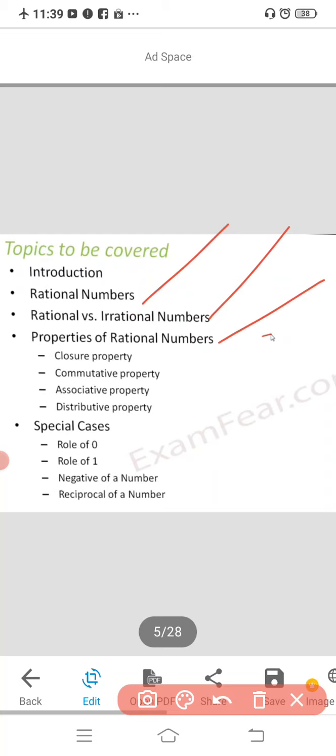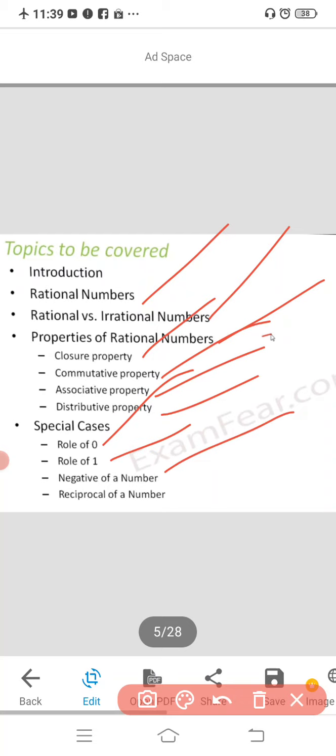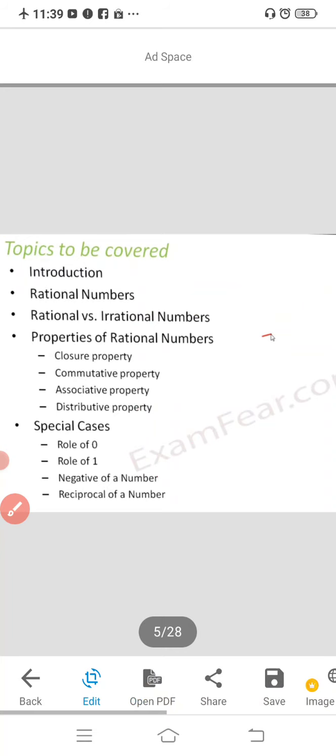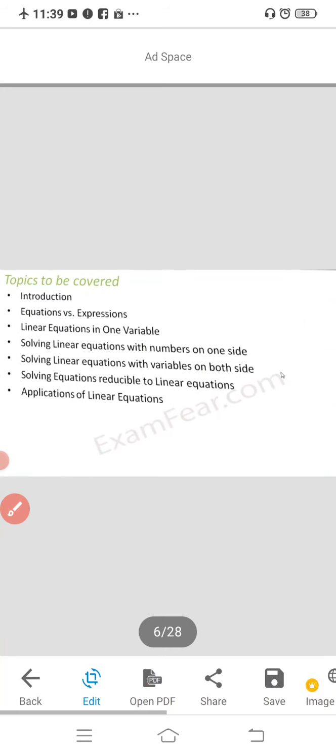and the properties of rational numbers. In the properties of rational numbers you are going to study the closure property, commutative property, associative property and distributive property. And special cases you are going to study: the role of 0, the role of 1, the negative of a number, and the reciprocal of a number. So all these concepts you are going to study this year.